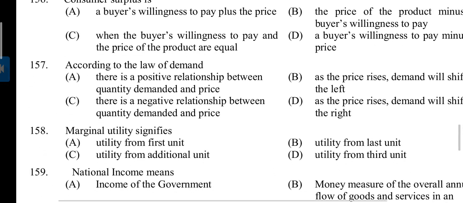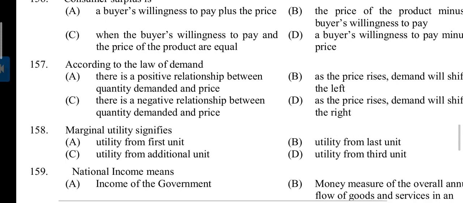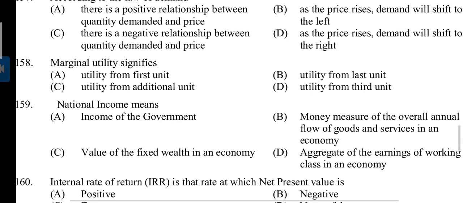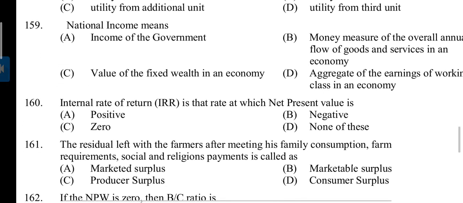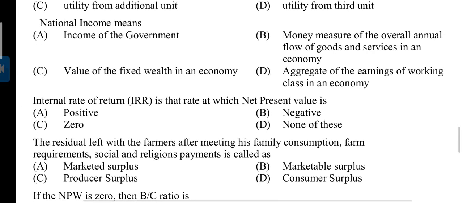157. According to law of demand, what is the truth? Answer C. There is a negative relationship between quantity demand and price. 158. Marginal utility signifies. Answer is C. Utility from additional unit. 159. National income means money measures of the overall annual flow of goods and services in an economy.